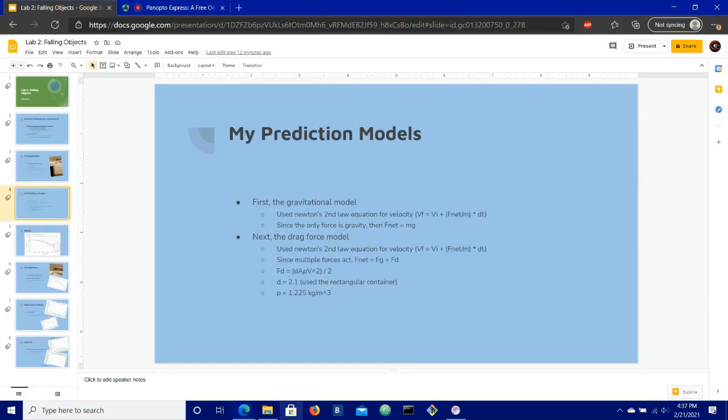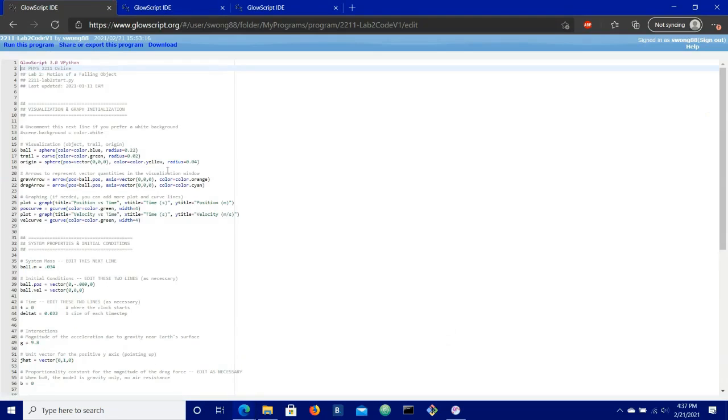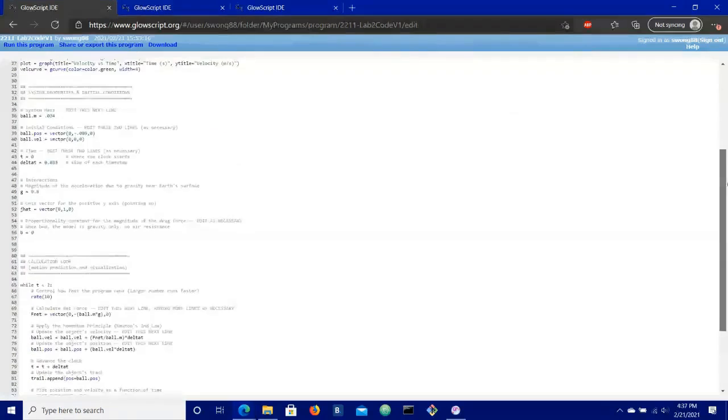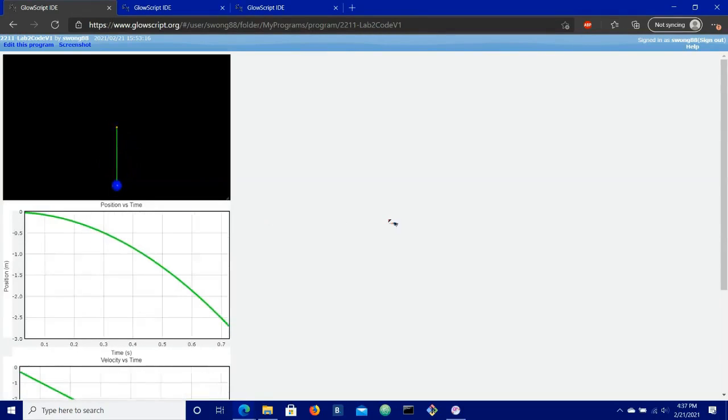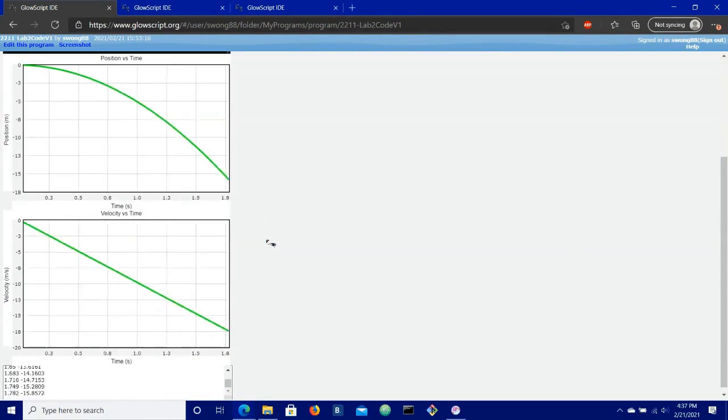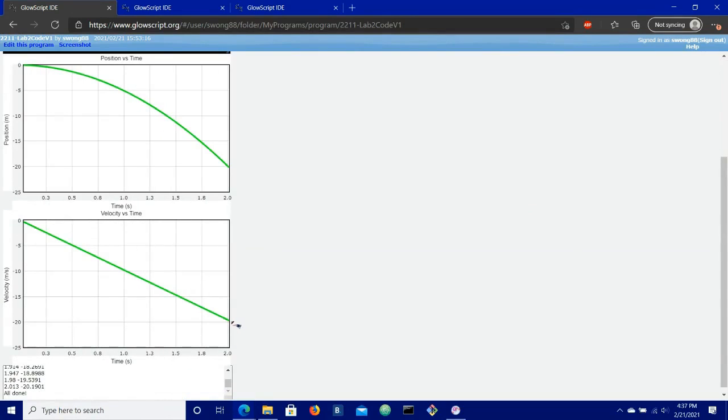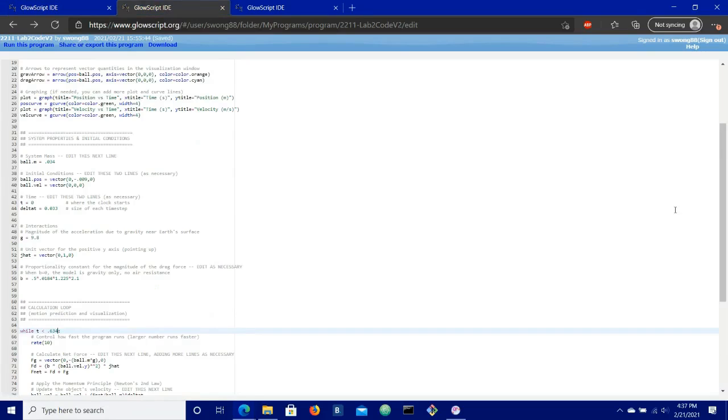So let's look at the models I used. First up, this is the gravitational model. You can see the mass is here, but there's no initial velocity and there's no drag force here. And we'll run this. So here you can see the ball goes down and the velocity increases at a constant clip.